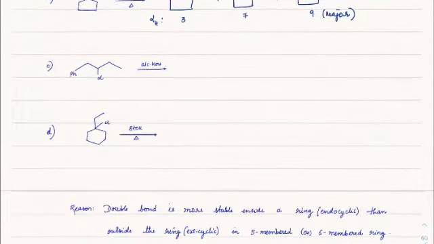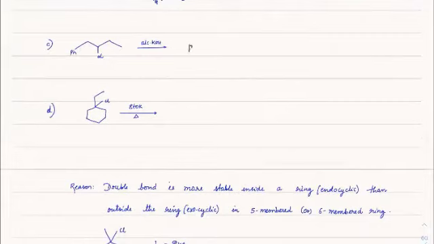Okay, next. Here we have a chance of getting a double bond here, and I can get a double bond here. The first one will be major, because it can undergo resonance stabilization with the phenyl. So that is the major product, and this is the minor product.